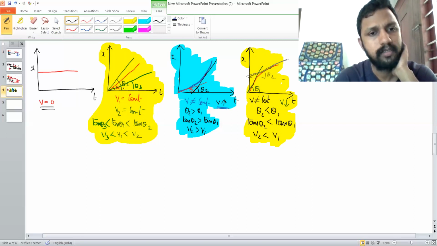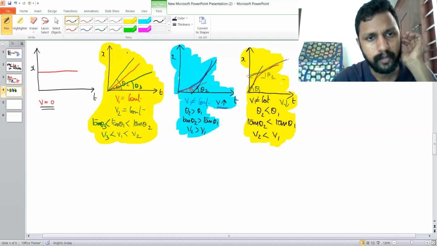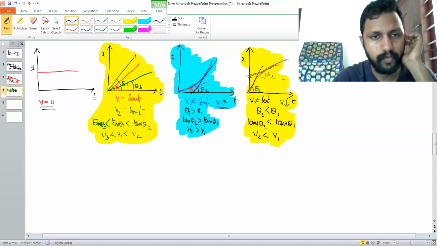Depending upon the slope of these lines, we could find out the velocity, and thereby from these three graphs, we could say the theta 3 value is smallest, then it is theta 1, and theta 2 is the largest angle. Therefore, tan theta 2 will be highest, that is V2 will be the highest velocity. This graph, the second graph, will have the highest velocity.